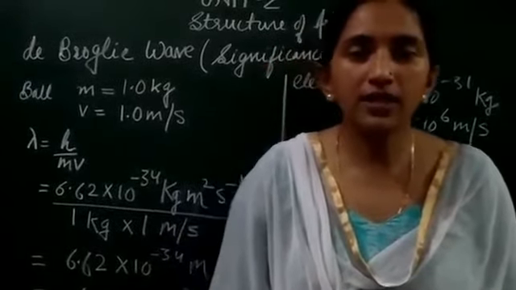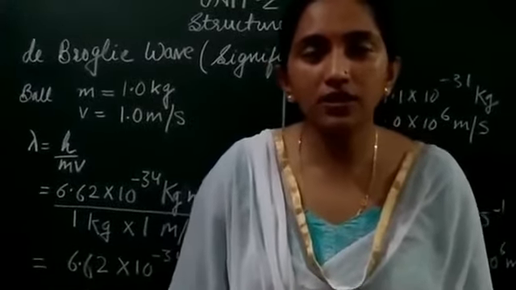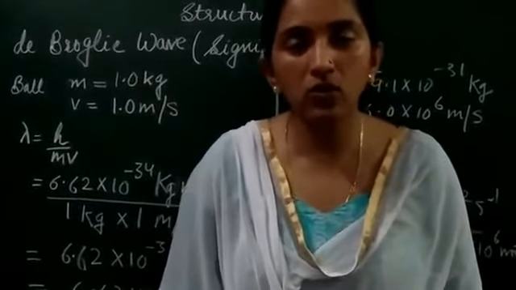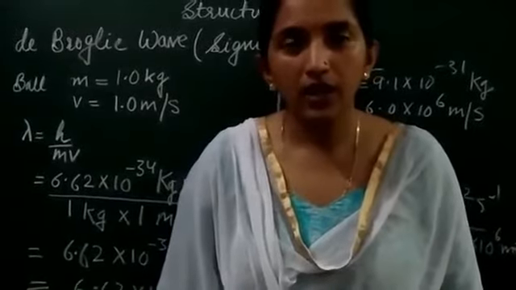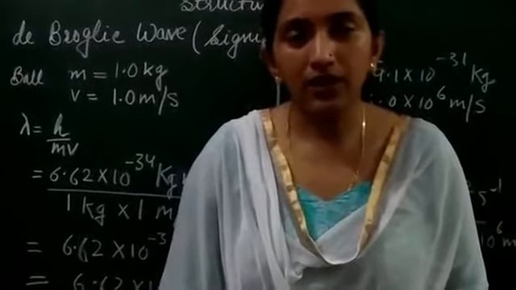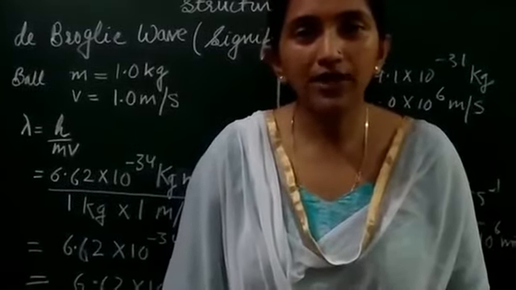Now this significance is restricted only to microscopic objects. It cannot be applied to a macroscopic or large object. Why is it so? Because a particle has a fixed position.